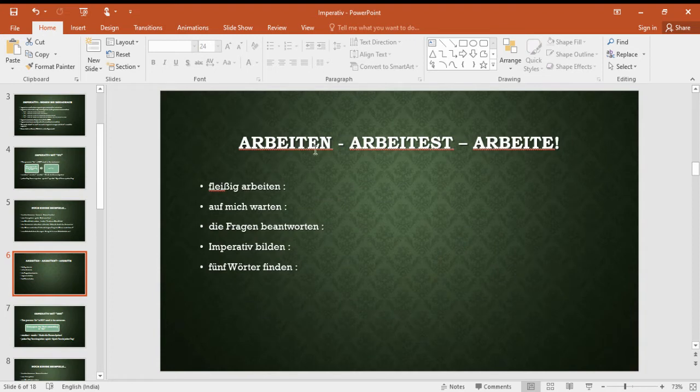Now we have a certain kind of verbs whose root ends with t or d. We have learned this category in 6th standard. Whenever the root of the verb ends with t or d, we add an extra e before the ending. So for arbeiten, it becomes arbeitest. Okay, and what is the next step? We cut st. Here we cut only st. Do not cut this extra e that we have added.